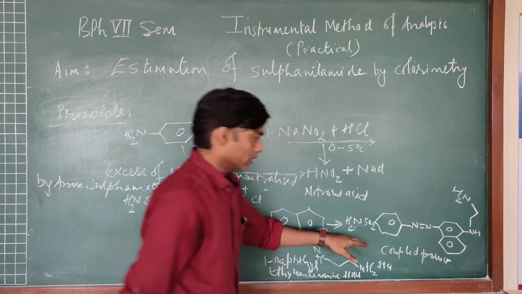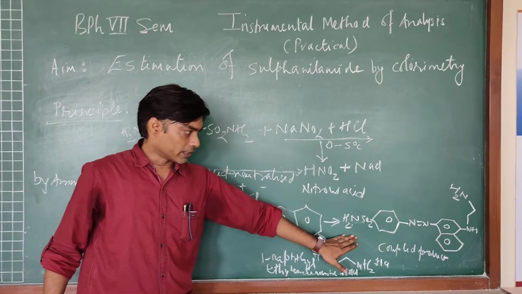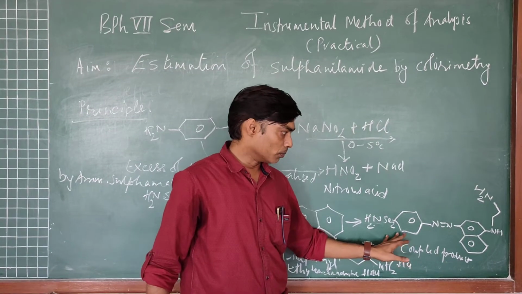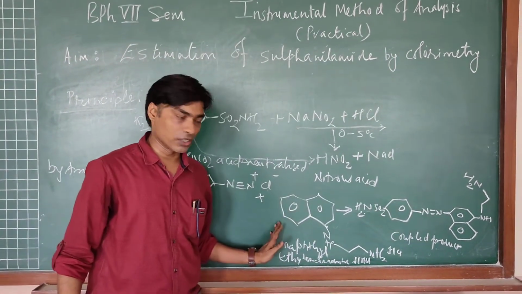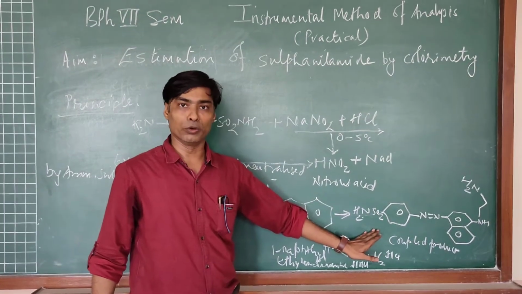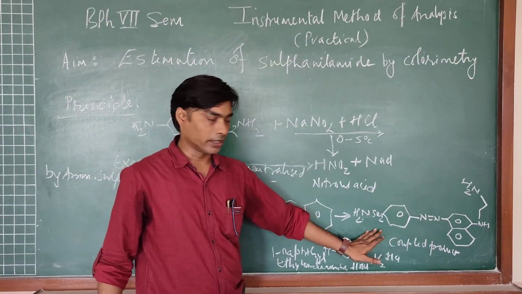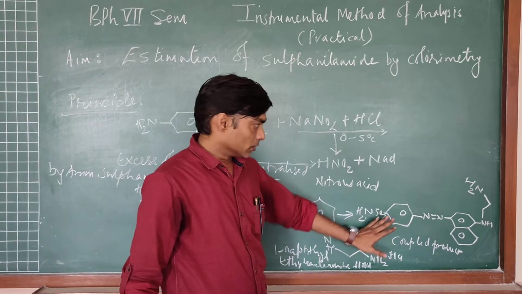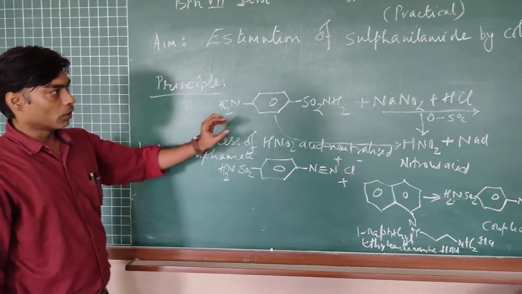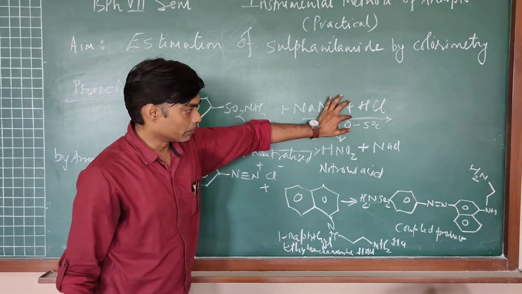Now this product has a colored characteristic. The colored complex formed will be estimated at 530 to 540 nanometer in the colorimetric region. In this overall process, the precaution is that you should maintain the temperature.